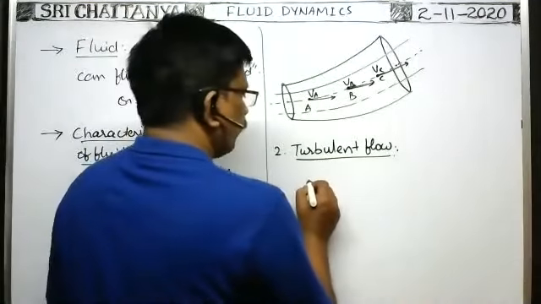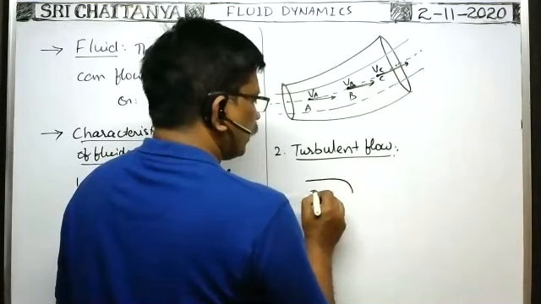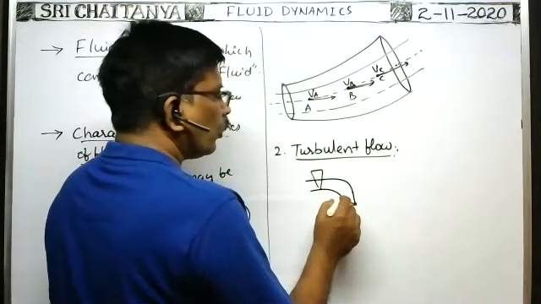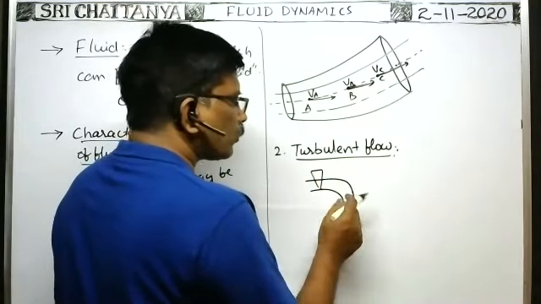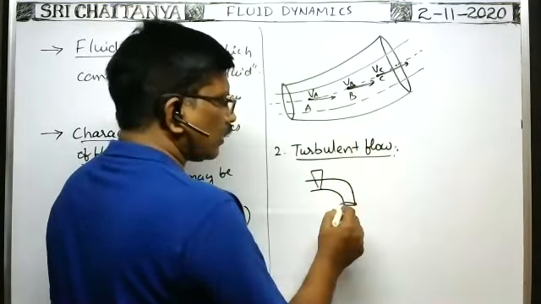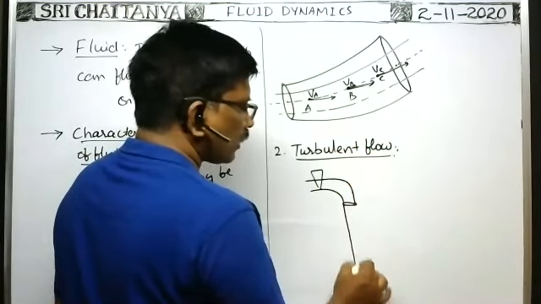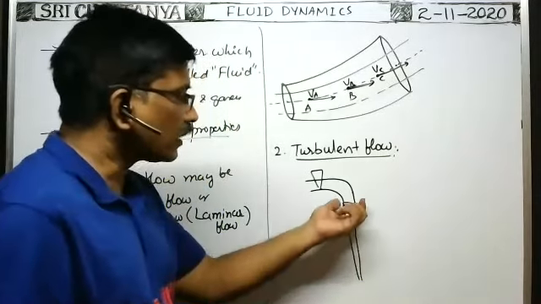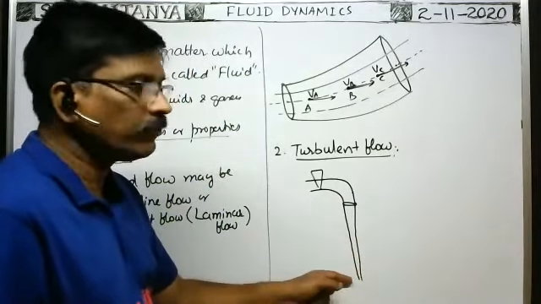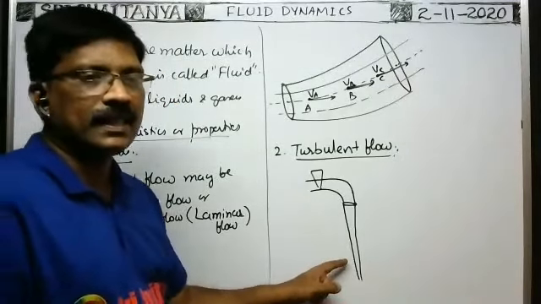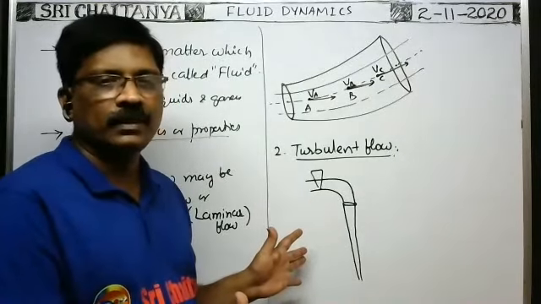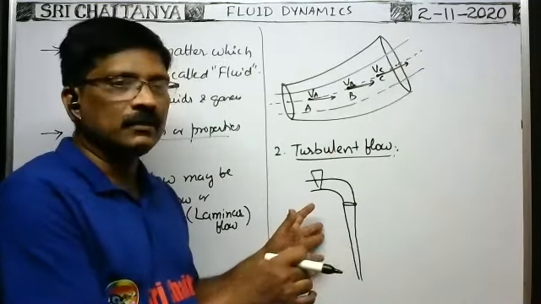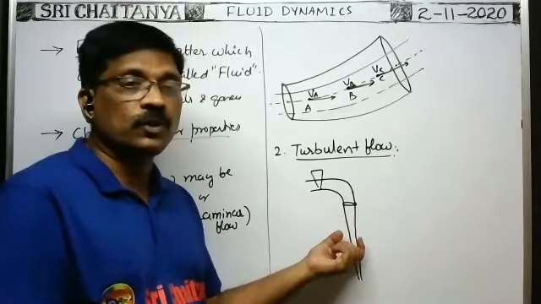For example, when you open the tap very narrowly, suppose this is the tap, so that a very small amount of water comes down. In such a case, if you see the water coming out of the tap, the shape of the water flow is like this. As the water comes down, the area of cross section of the water flow gradually decreases. In this case, the water does not spray, does not spill out, does not sprinkle, whenever the speed of the water coming down is very low.